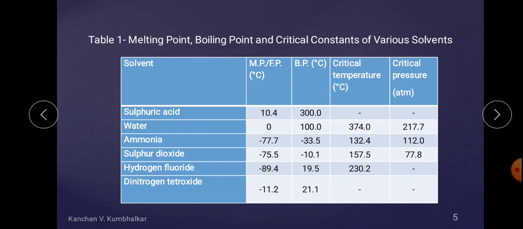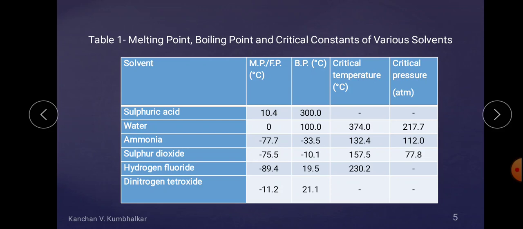Hence, it is clear that at normal room temperature, ammonia and sulfur dioxide are in the gaseous phase. So on the basis of the melting point, boiling point, critical temperature and critical pressure, it is clear what the range is in which a solvent exists in the liquid phase or the gaseous phase, and so on.